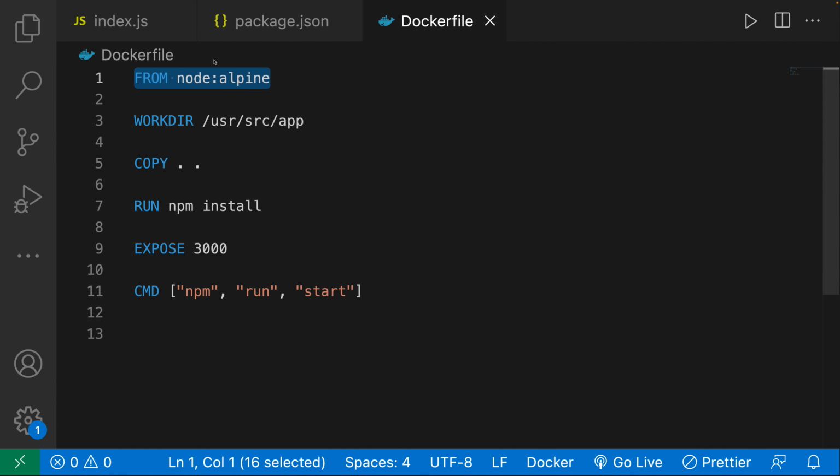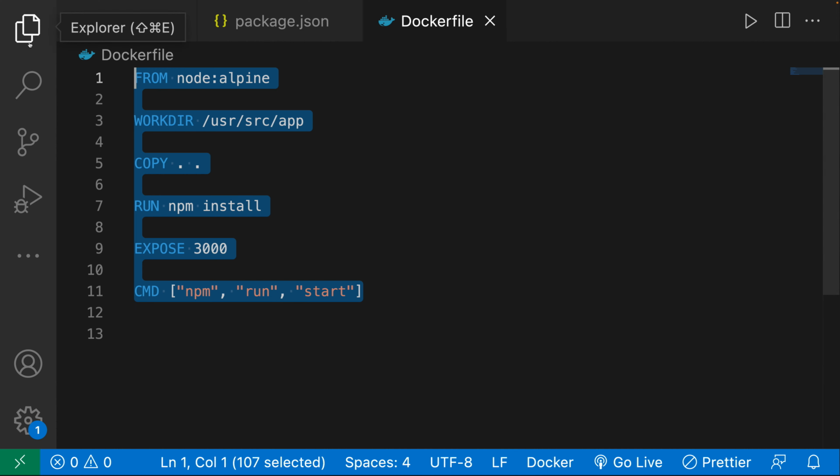So this right over here, what it does is specify a base image. Now you might be wondering, what in the world is an image? Well, as I said, this file over here contains all of the instructions to run our node application inside of our container.